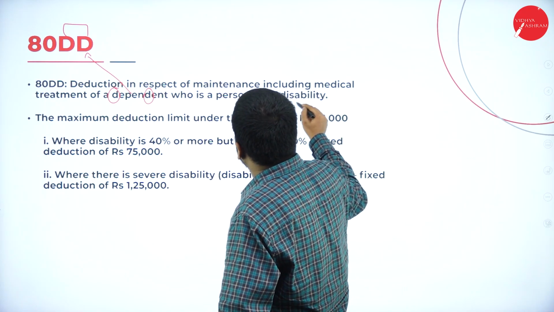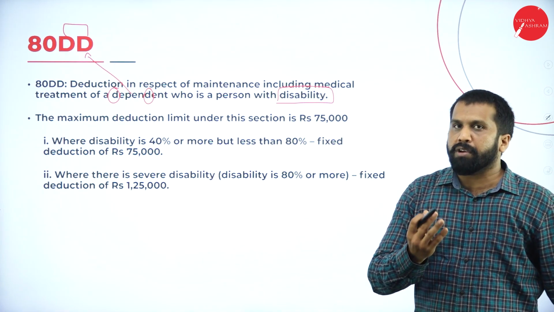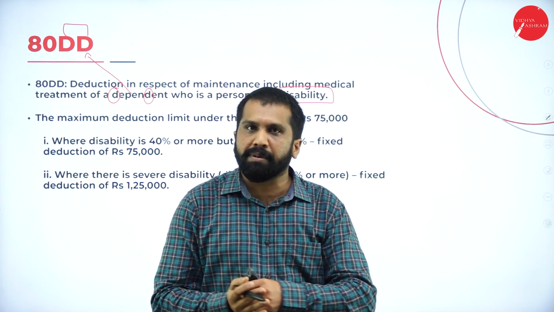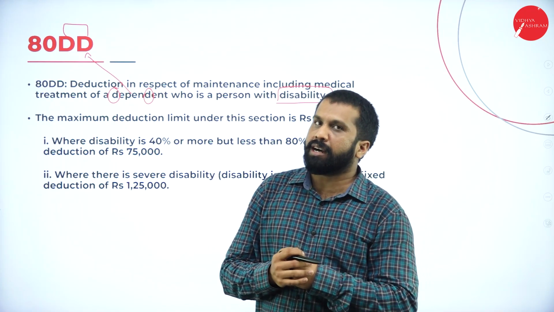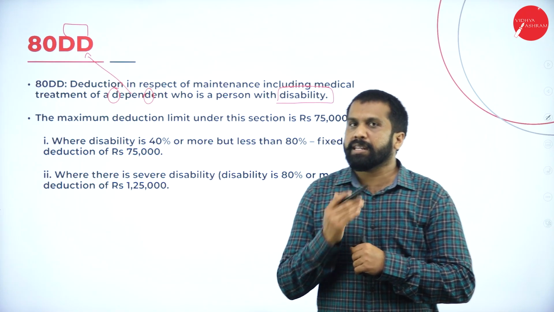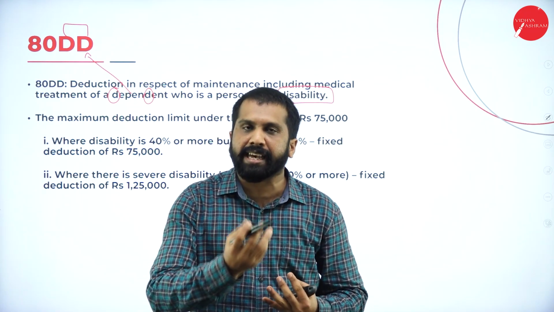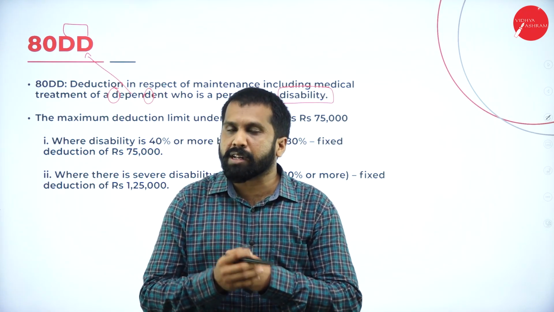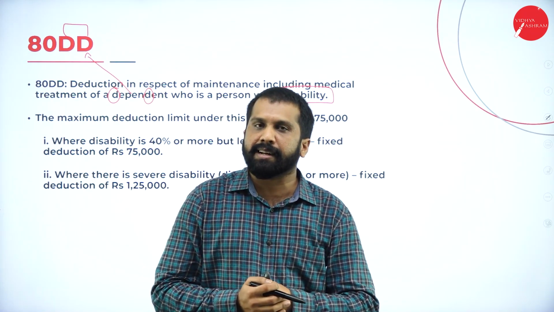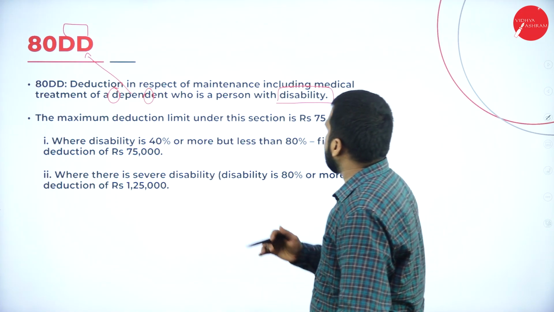Dependent, who is a person with disability. Just assume that one of your relatives is a disabled person. Maybe some health issues, from birth itself he is handicapped. Then being a responsible person, you will take care of that person. Whatever expenditure you make towards him, you can claim it as deduction. What is the limit? Remember, the limit is